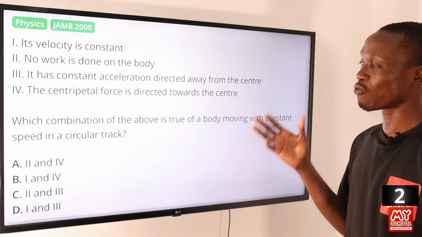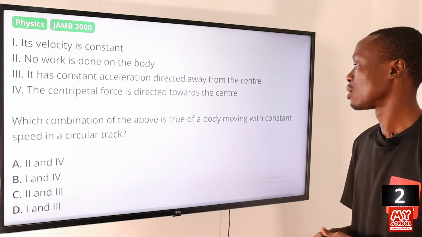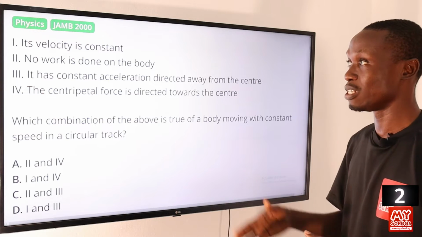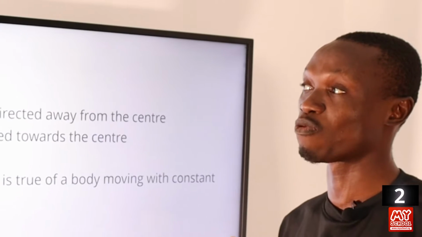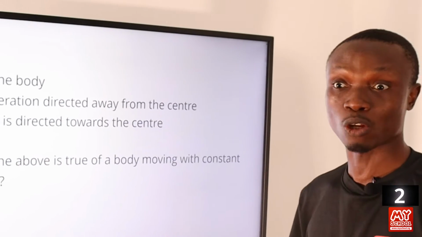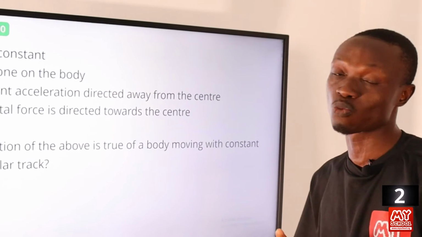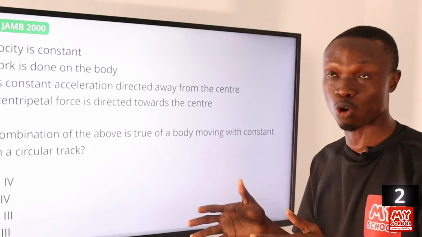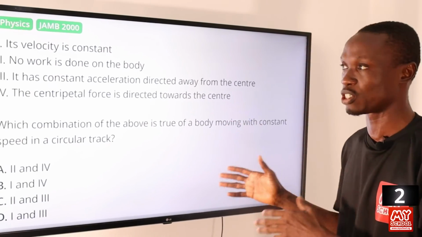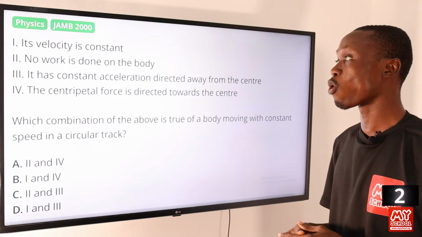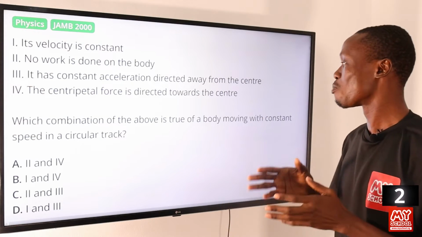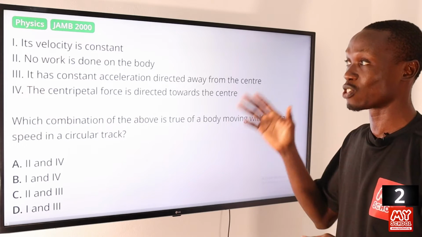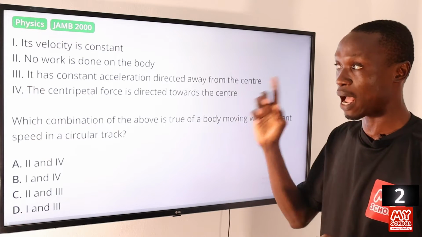Okay, so for a body moving with constant speed in a circular track, its velocity is constant. Okay, so the velocity is not constant, although the magnitude of the velocity will remain, but the direction of the velocity is always changing. Okay, no work is done on the body. Of course, no work is done on a body moving with constant speed in a circular path. Okay, so II is true.